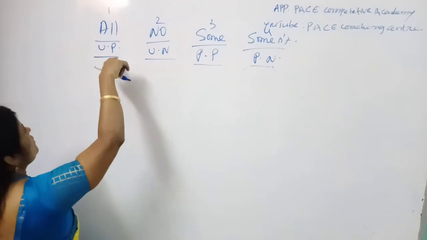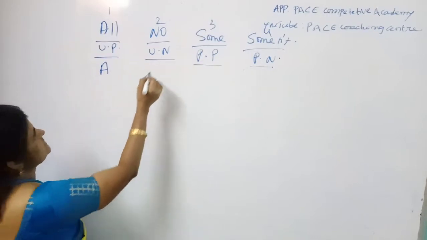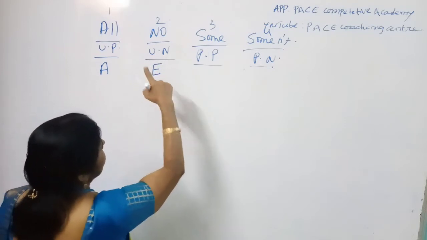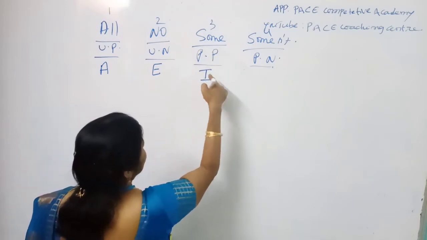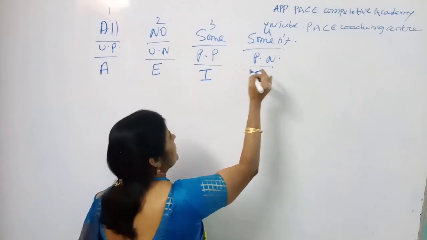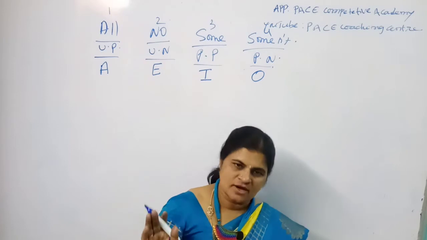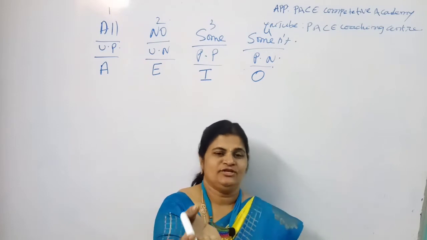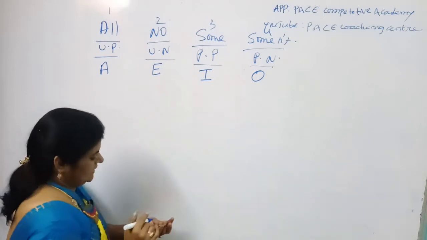Instead of calling it universal positive, you give the pet name A. Universal negative is E. Particular positive is I. Particular negative is O. What are A, E, I, O? Those are the vowels. You can solve the question with them. Okay, clear, my dear students?